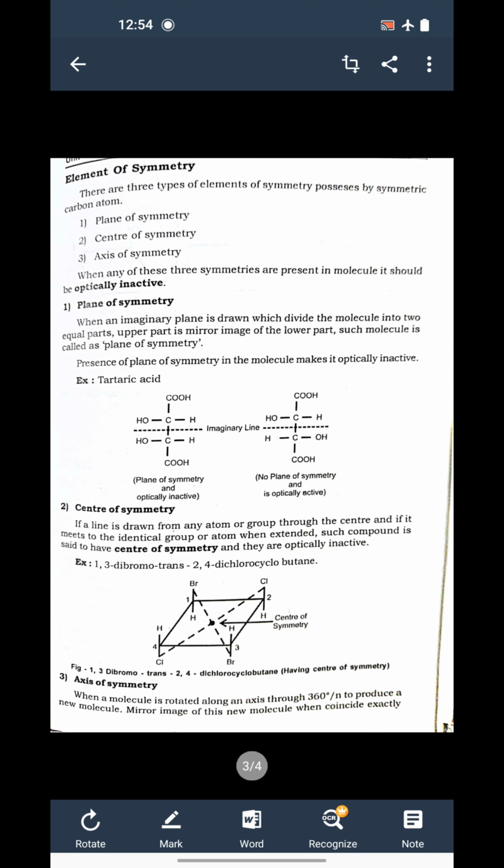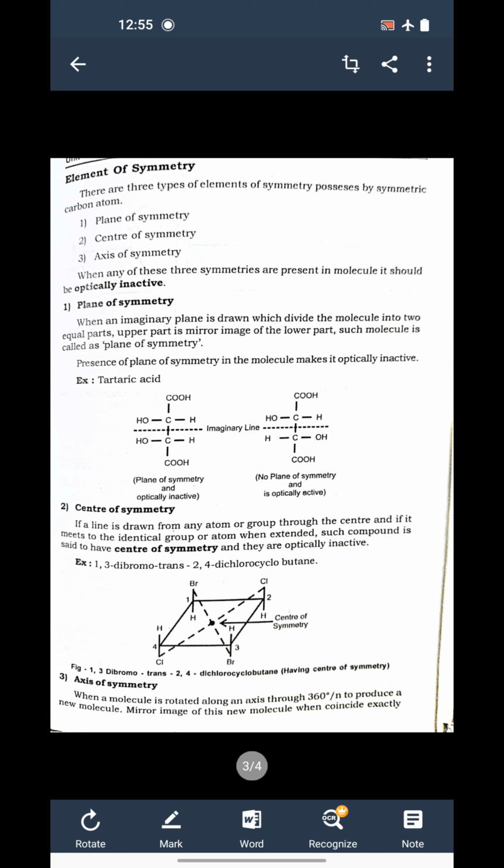Means in the first compound where both OH are on the same side, we put an imaginary plane through the compound, and we look whether the upper part is the mirror image of the lower part, and therefore the first compound has a plane of symmetry. And as the first compound has a plane of symmetry, it is optically inactive, because it is the rule, a condition, that if any compound possesses any symmetry, here a plane of symmetry, then this compound is optically inactive.